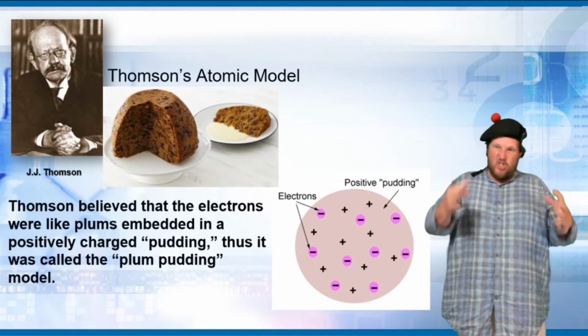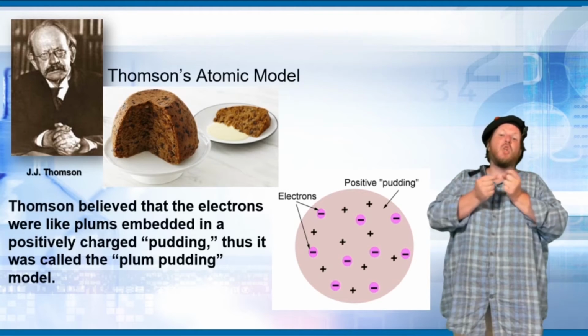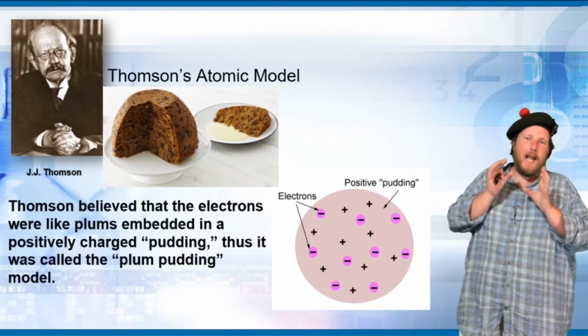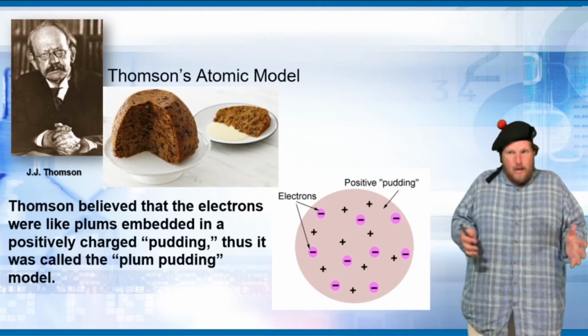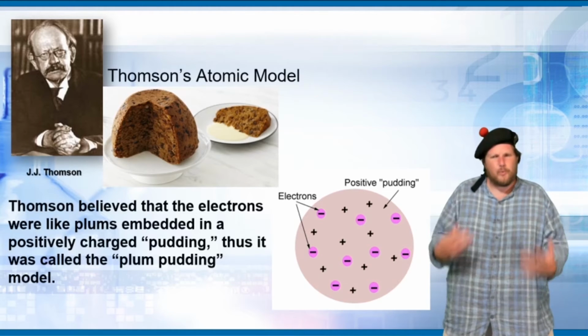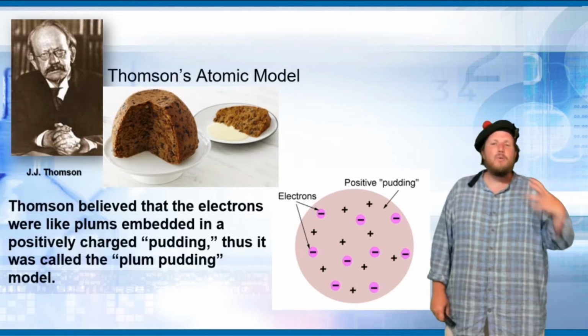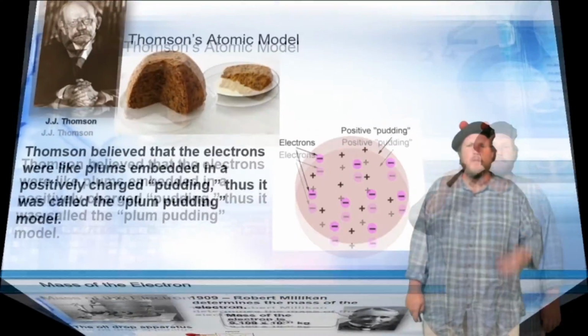He said there's a bunch of dough that's positively charged, and in that dough are a whole bunch of little negatively charged raisins in an atom that's really tiny. Now he's wrong. This is not what an atom looks like. Most of us know this is not what an atom looked like, but it was a great theory for the time. He knew there had to be a positive charge to counteract that negative charge.